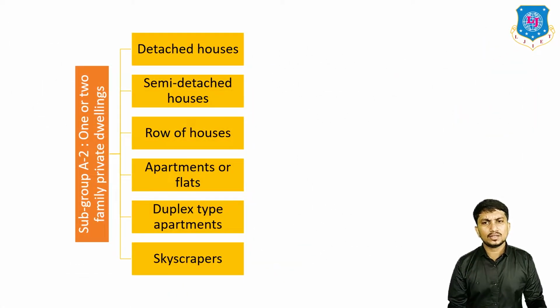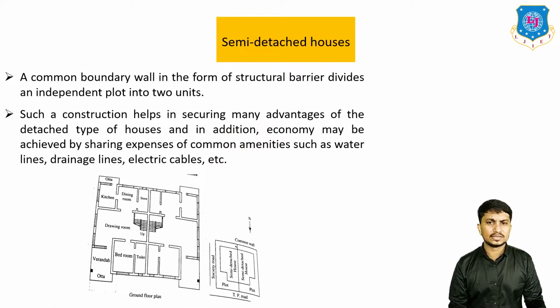The second type of subgroup A2 is semi-detached houses. What is the meaning of semi-detached houses? As you can see in this figure, a common boundary wall in the form of a structural barrier or masonry wall is constructed, which divides two plots, two bungalows or two units. Such a construction helps in securing many advantages of the detached type of houses, and in addition, economy may be achieved by sharing expenses of common amenities such as water lines, drainage lines, and electric cables between these two houses.